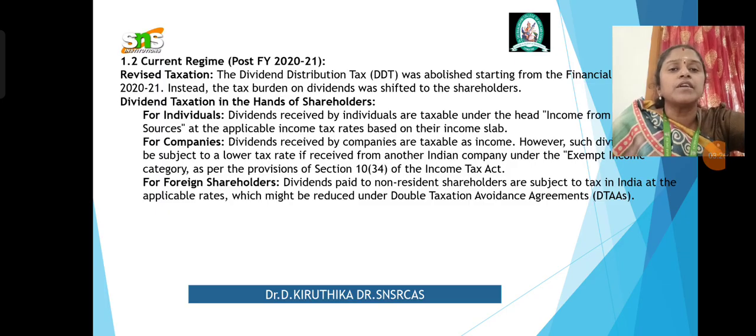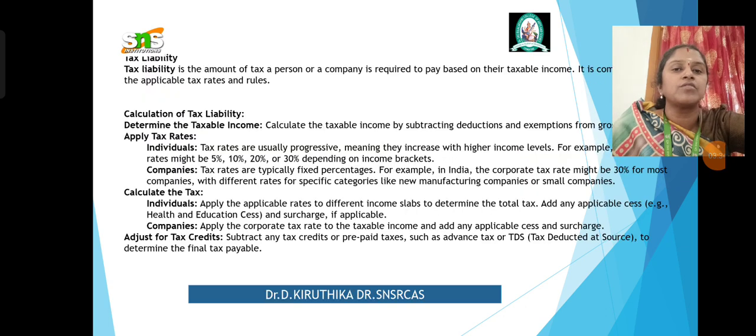So we are able to understand that from the financial year 2021 the shift has been given to the shareholders, so the tax will be paid by the shareholders for the dividend. Tax liability: already we have discussed this enough, still I have given you a review of what is tax liability here. The tax liability is the amount the company is required to pay based on their taxable incomes.